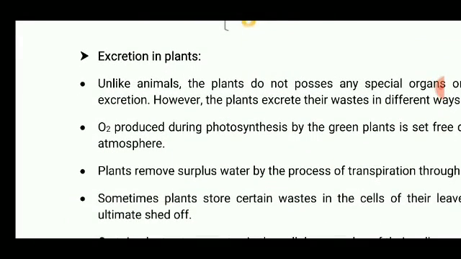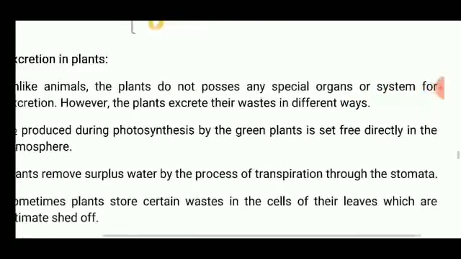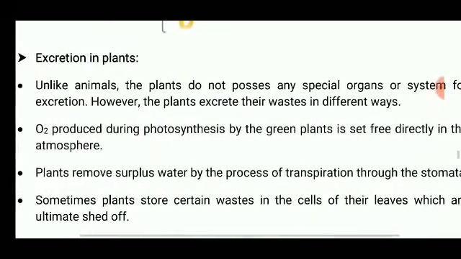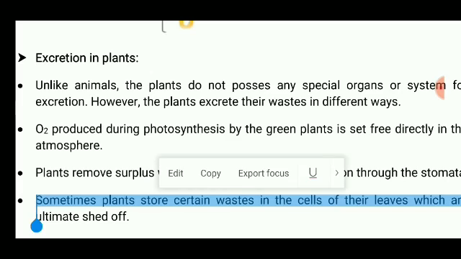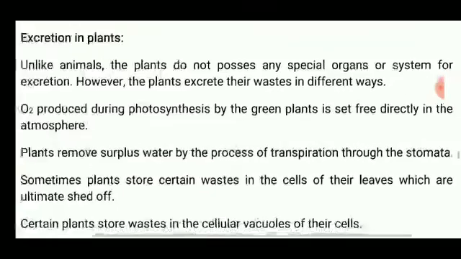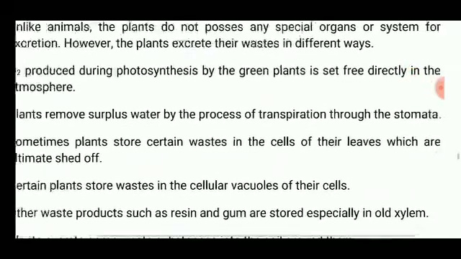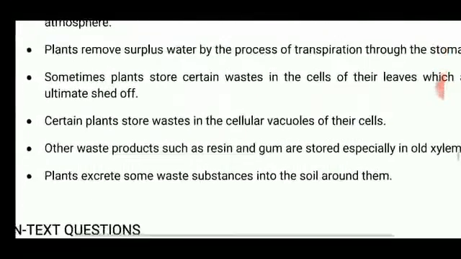Now if we are talking about excretion in plants, unlike animals, plants do not possess any special organ or system for excretion. However, plants excrete their waste in different ways. O2 produced during photosynthesis by green plants is set free directly into the atmosphere. Plants remove surplus water by the process of transpiration through the stomata. Sometimes plants store certain waste in the cells of the leaves, which are ultimately shed off.